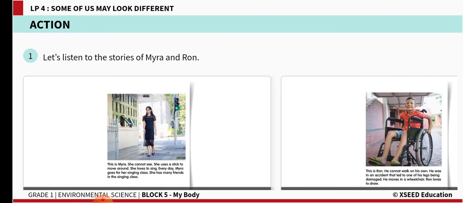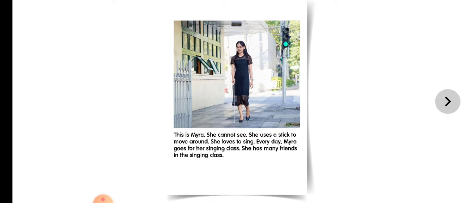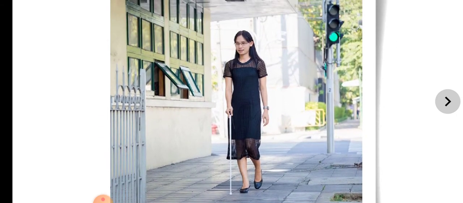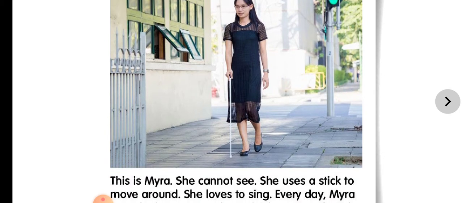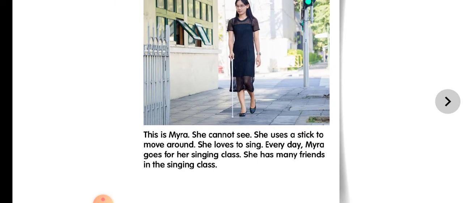As a part of today's activity, you are going to learn the story of two children. See here, you can see a girl, and from the picture you can see how she is walking. She is using a stick. Let us see and learn about the problem she has.